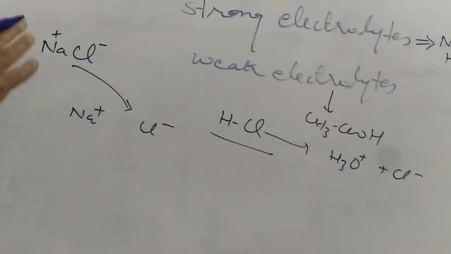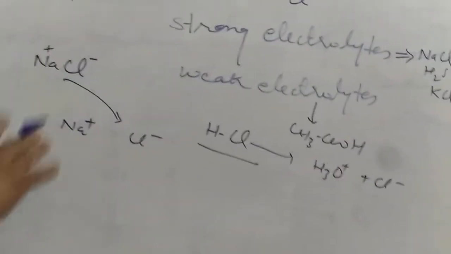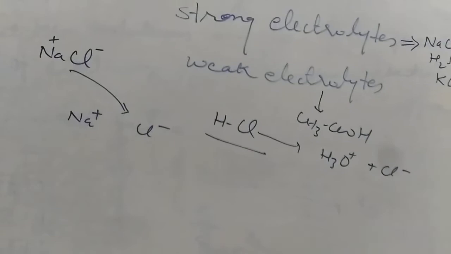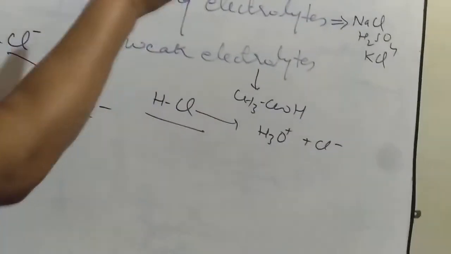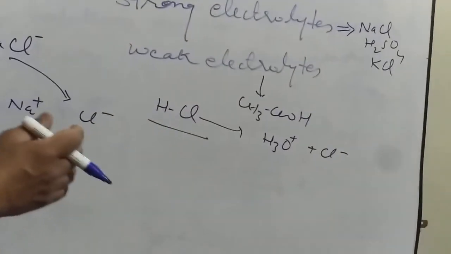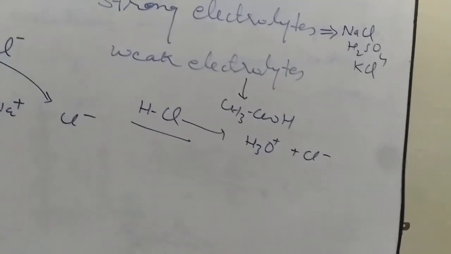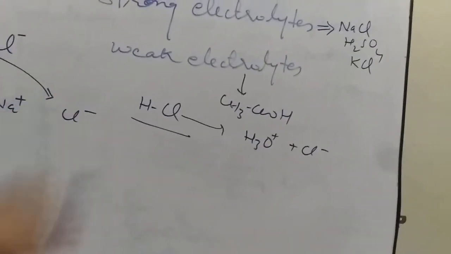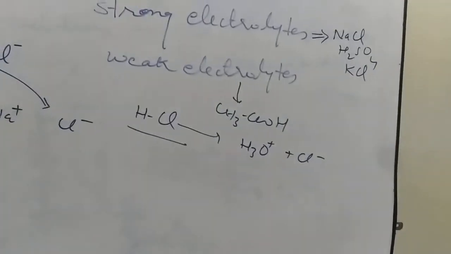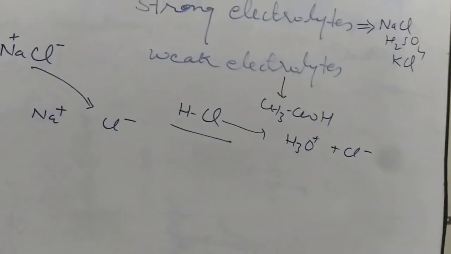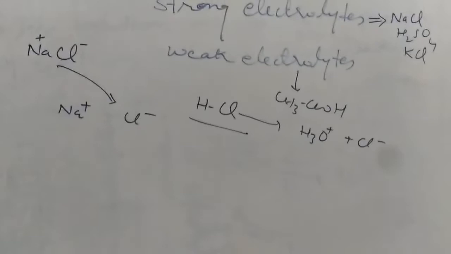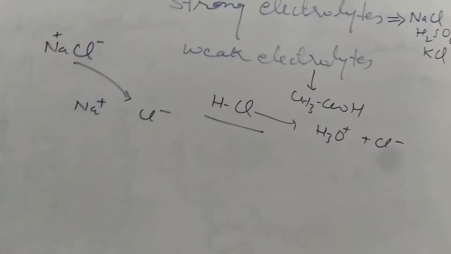The word dissociation is appropriate when the substance already consists of ions and you are only separating them. Some substances are basically covalent in nature and don't have any ions; when you dissolve them in water, they produce ions. This is actually ionization. But ultimately in both cases, ions are produced.